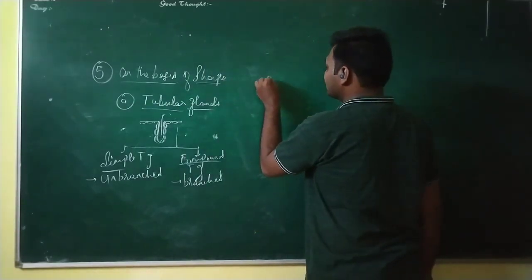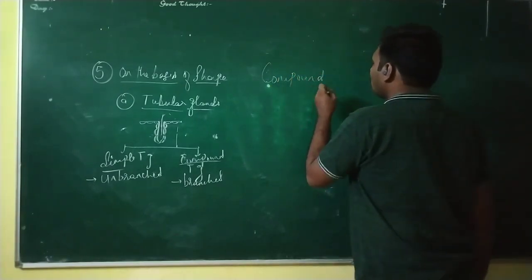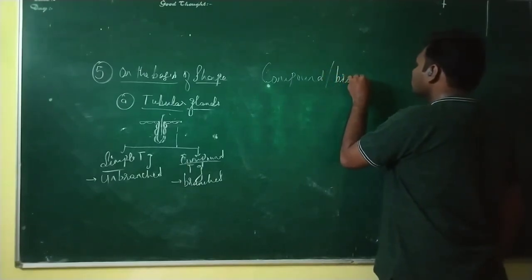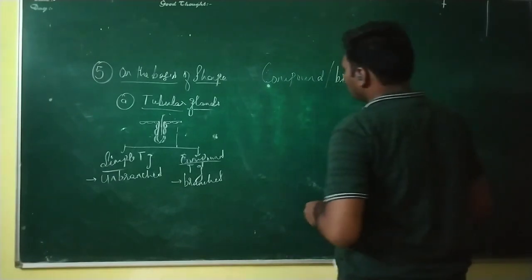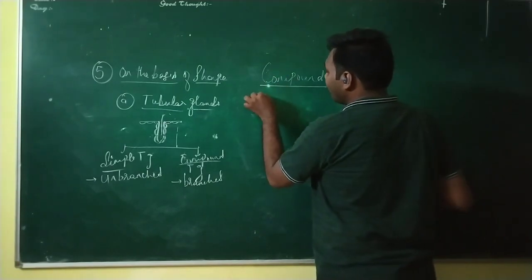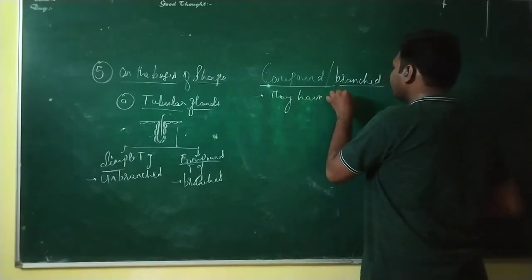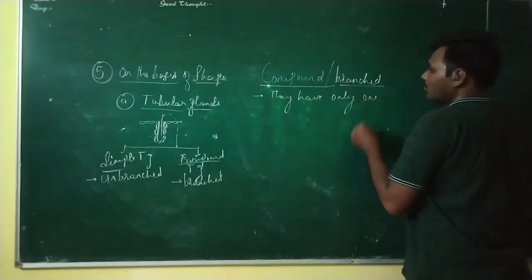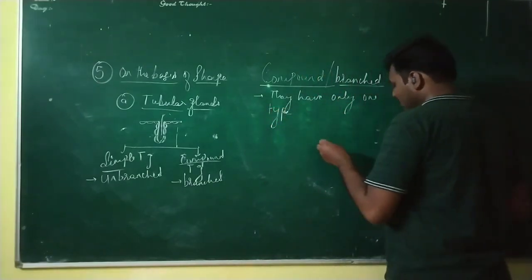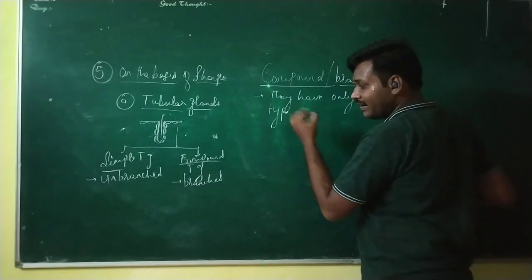So here second, that is the compound or branch. Okay, compound or branch. So let's see. Here they have only one type. Now what it looks like? It is not like simple. It is the branched one.